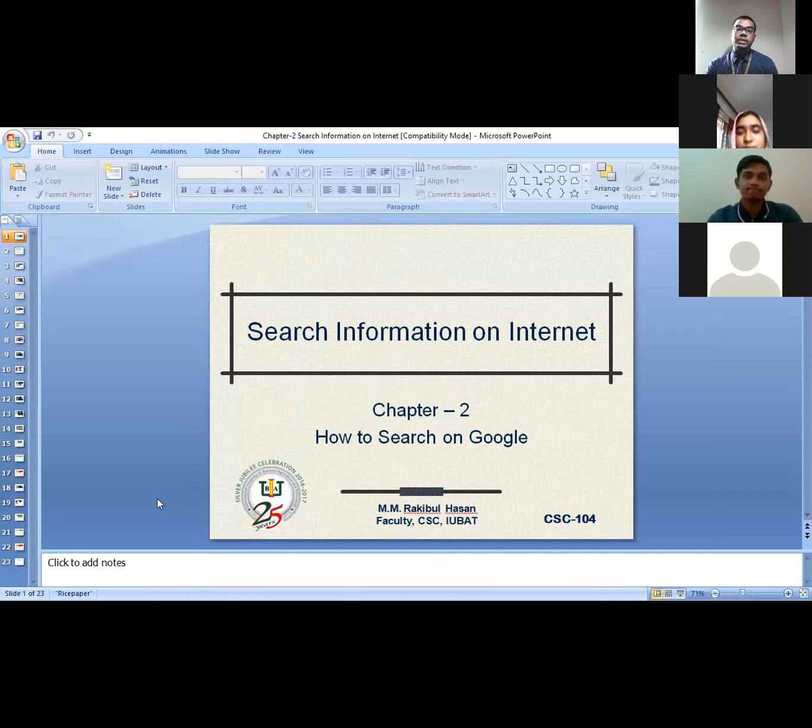So here you can see this is Chapter number 2, and the title of Chapter 2 is Search Information on Internet. That means we are going to learn how we can search any data or information through our Google search engine.